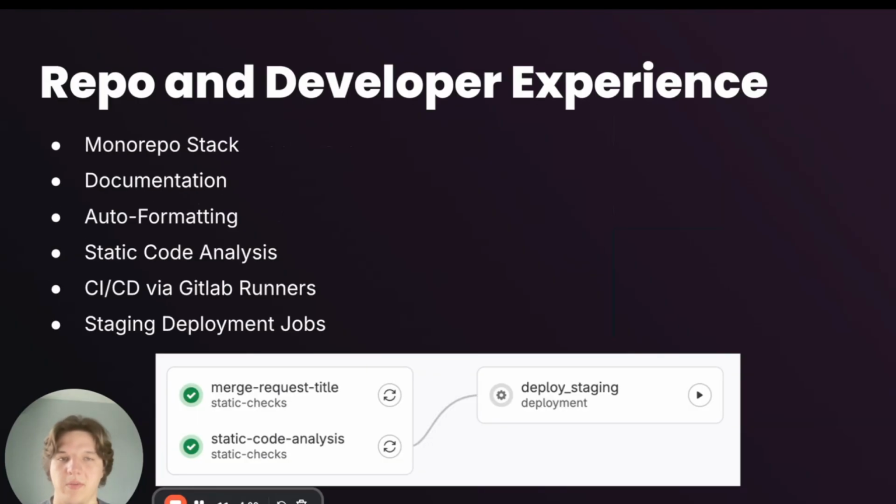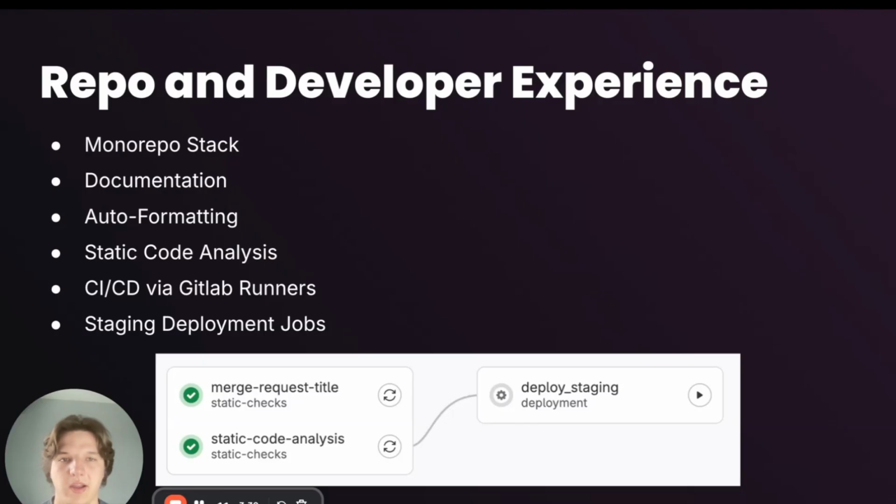For our repo and developer experience, our repo currently contains a monorepo stack for our front end and back end. This allows us to share things such as tooling and types between the front and back end, which is really important to us for iterating on our evolving interface between the two. And then we also have extensive documents for just any sort of process we have, whether that be setting up your machine as a GitLab runner for our CI/CD pipeline, or just getting set up as a new developer. You can quickly get set up and start running the app and adding changes through our documentation.